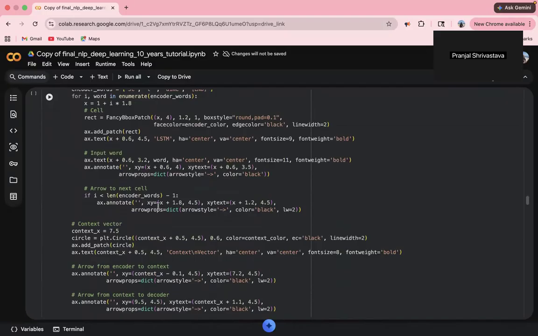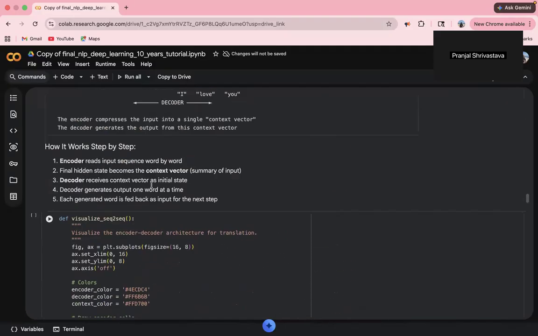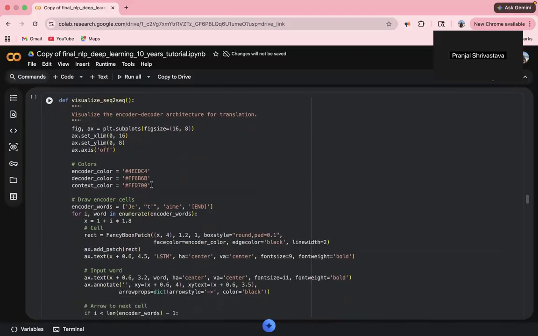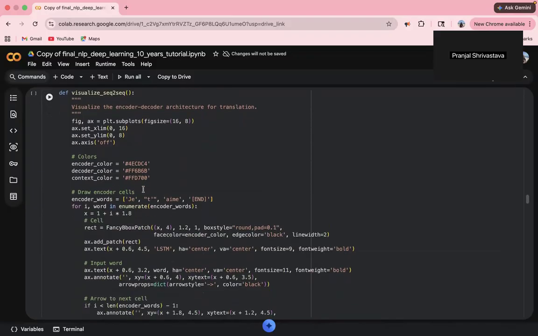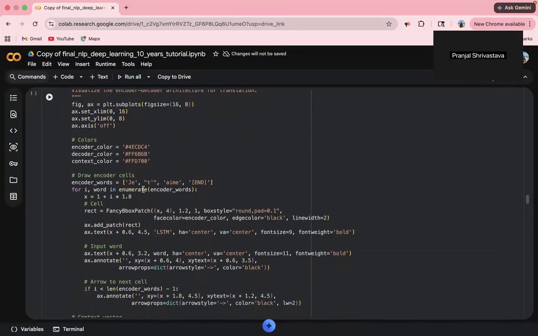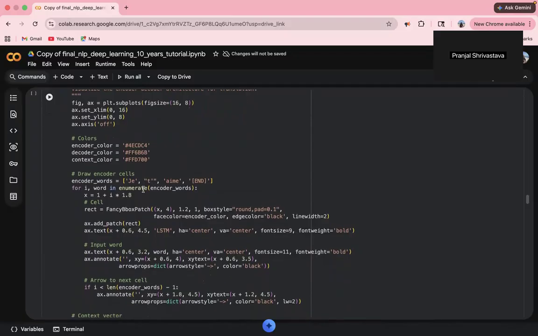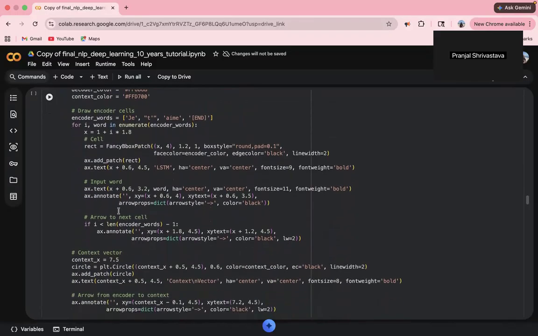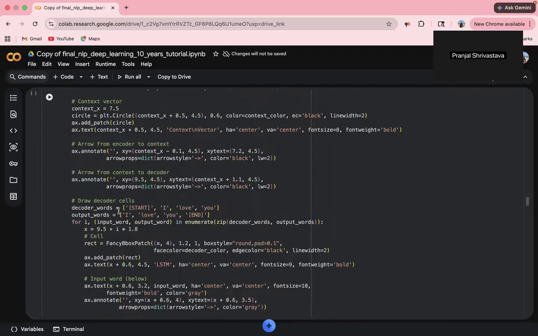Seq2seq visualization. By 2014, researchers combined two RNNs, an encoder and a decoder, to build translation systems. The encoder reads the input sentence and compresses it into a single fixed size context vector. The decoder then generates the output sentence word by word, conditioned on that vector. The bottleneck problem: a single vector must capture everything about a long sentence. That is where attention comes in.